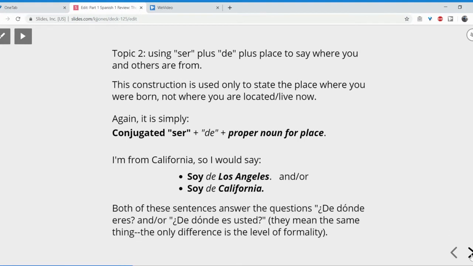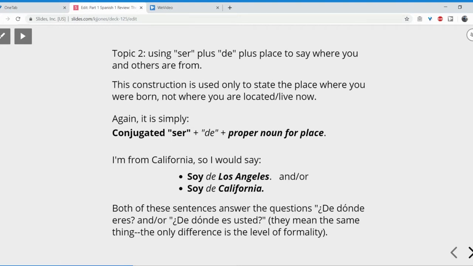Both of these sentences, soy de Los Angeles, soy de California, answer the questions ¿de dónde eres? And or ¿de dónde es usted? They mean the exact same thing. Where are you from? The only difference is the level of formality, right? ¿De dónde eres? Informal. ¿De dónde es usted?